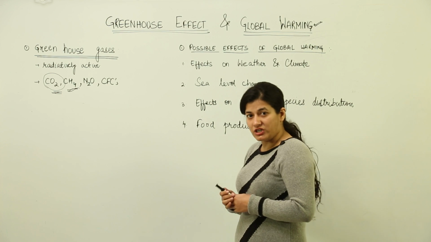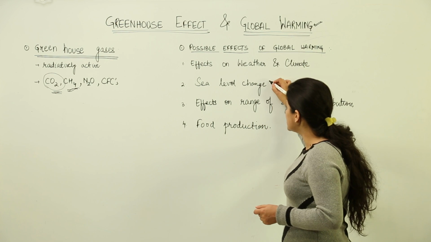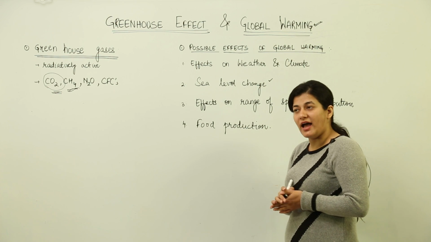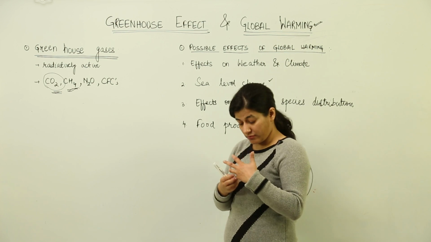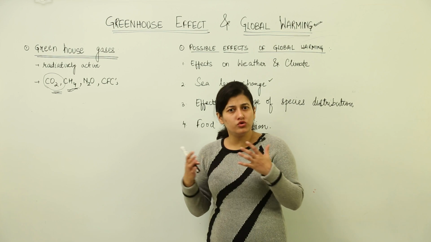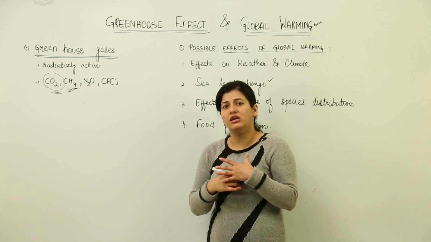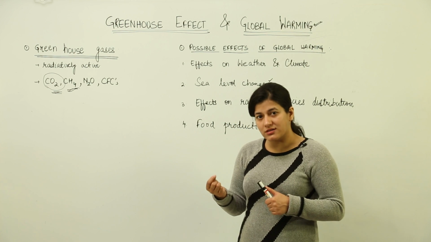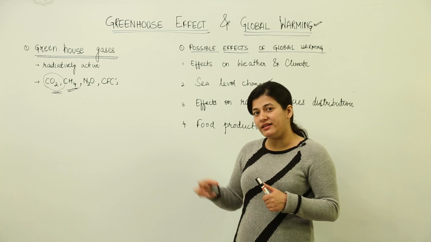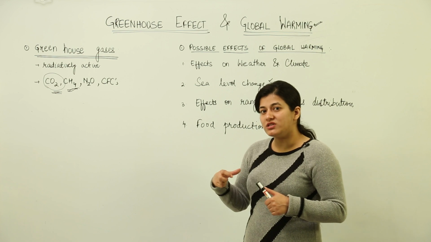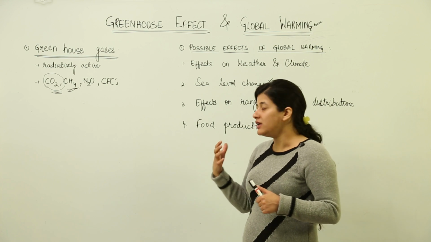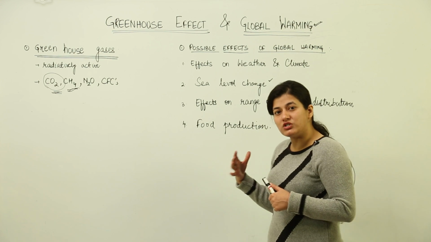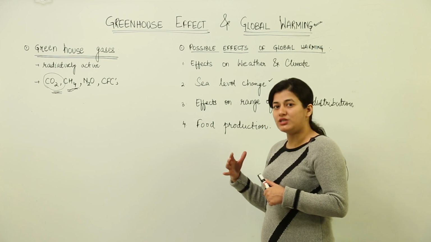Next is the sea level change. As you know, when global warming occurs, the temperature rises, and our polar caps are rich in huge ice sheets. They are so huge, many square kilometers of ice is present. If the temperature rises, those ice sheets melt and join the oceans. When they join the oceans, the sea level rises, and many famous cities of the world are coastal cities, so there is a possible chance of them getting submerged in the sea.